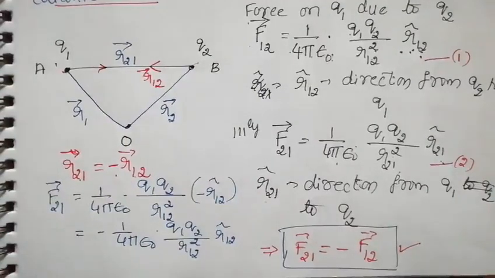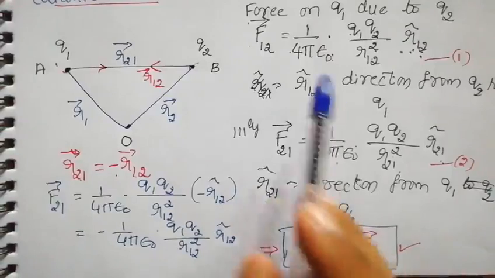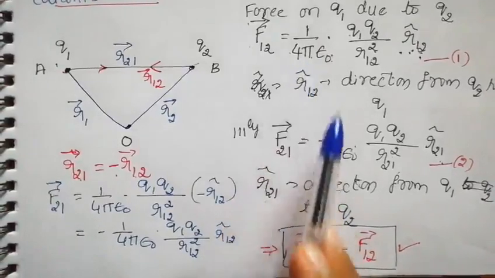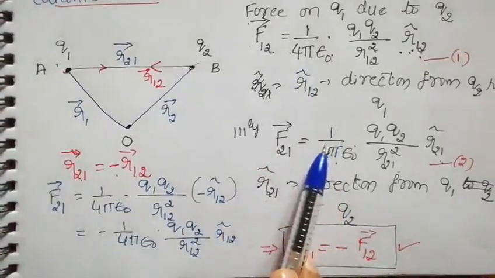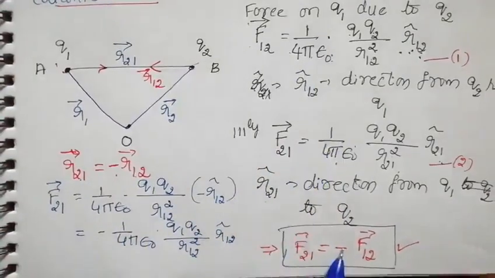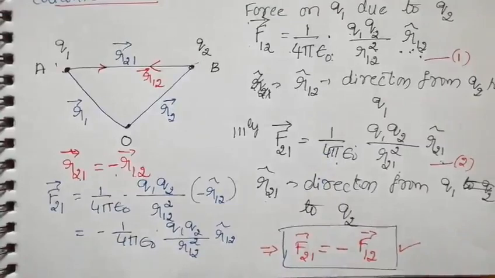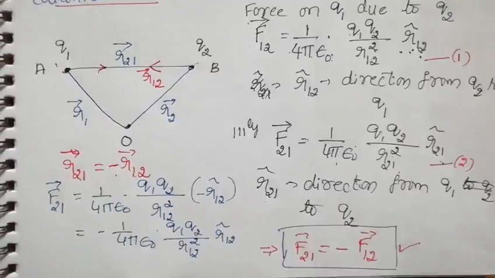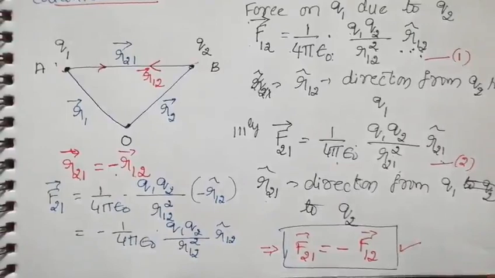In the examination, if they ask you for the vector form, just mention equation 1 or 2. They will never ask you for the explanation, but you should know it. Sometimes they will ask whether it satisfies Newton's third law of motion or not. You should know, yes, it does, and how you can prove it, like this. So this is about the vector form of Coulomb's law.